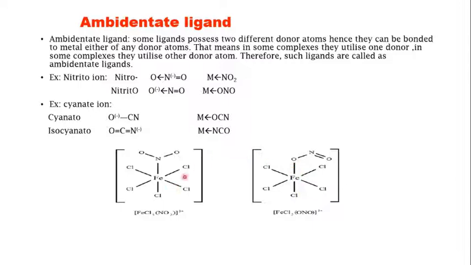So such behaviors of ligands in which a ligand possesses two or more donor atoms and can be bonded through any of the donor atoms, such kind of ligands are termed as ambidentate ligands.